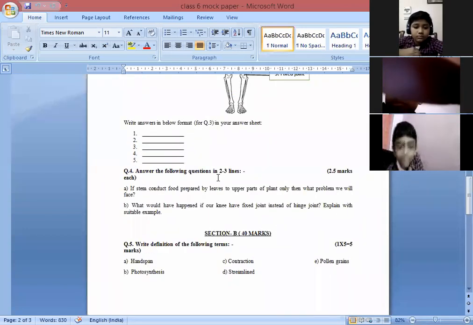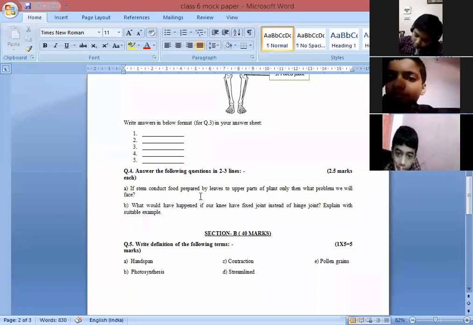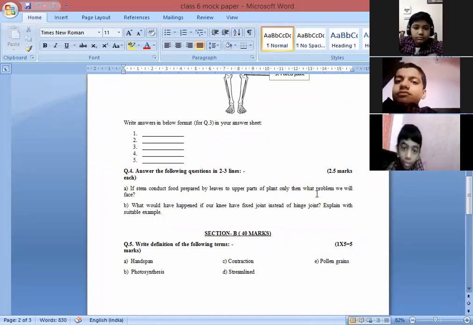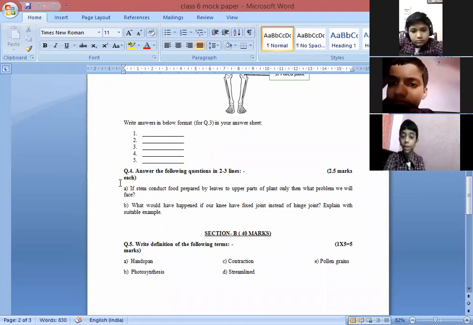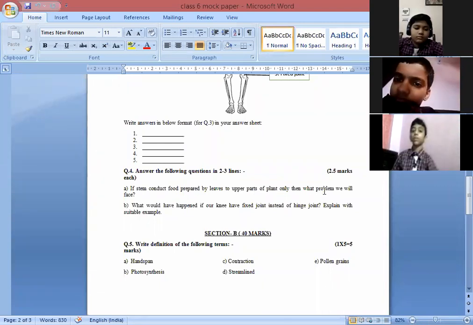Question number 4, answer the following questions in 2 or 3 lines. If the stem conducts food prepared by leaves to the upper parts of the plant only, then what problem will we face? Which problem can we face, children?